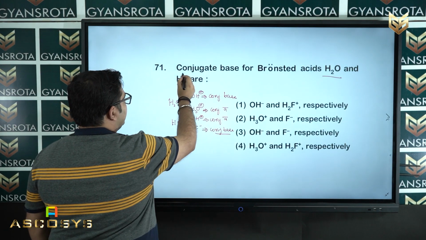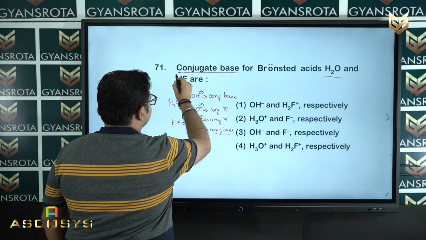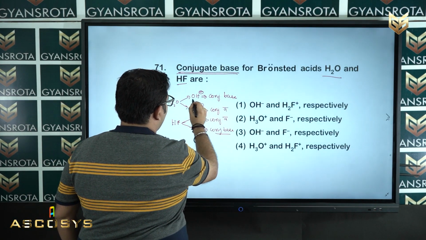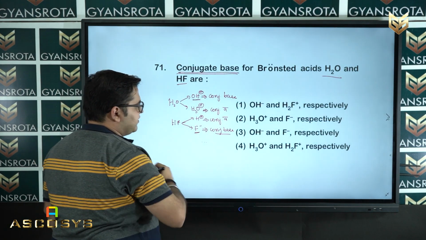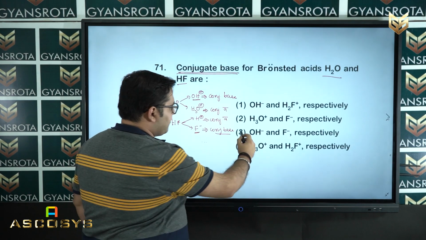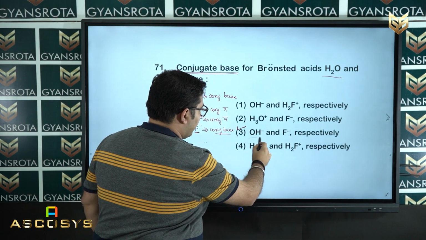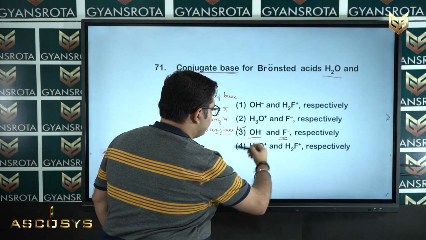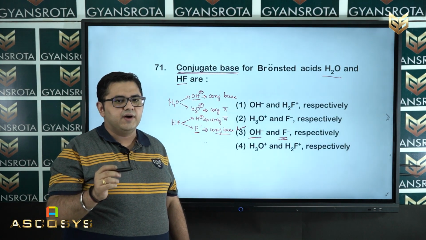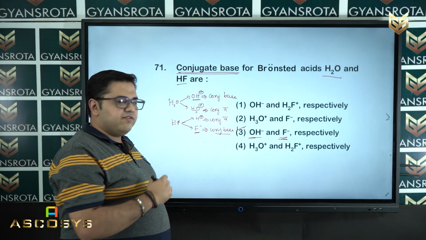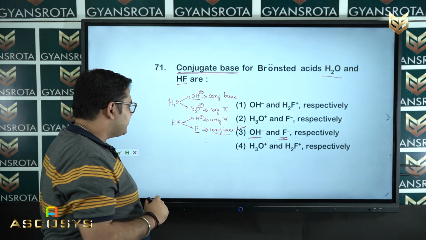So, in this question they asked you the conjugate base. If you see, OH minus is the conjugate base and F minus is the conjugate base. So, if you see option number 3 where OH minus and F minus are given, this is the correct option of question number 71. Now, if you get any confusion, I will give you a small trick.